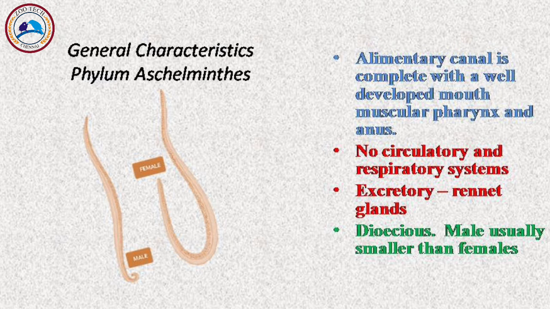Then they are dioecious. That means the males are usually smaller than the females, that is, the sexes are separate, which we call dioecious. Generally, they show sexual dimorphism. Often the females are longer than males.